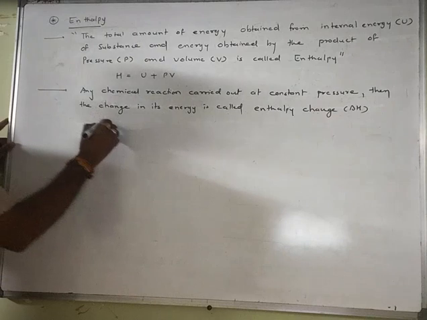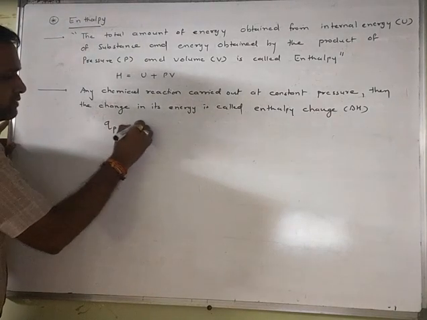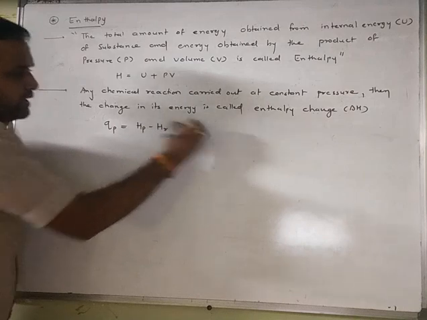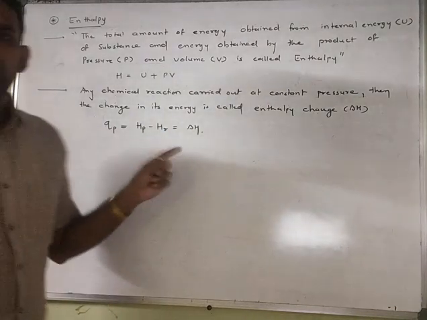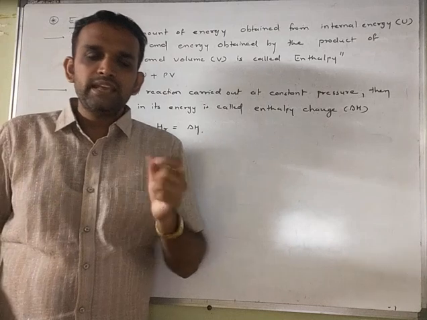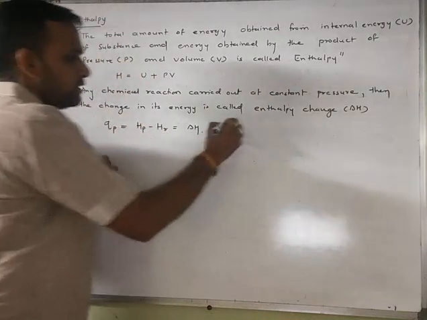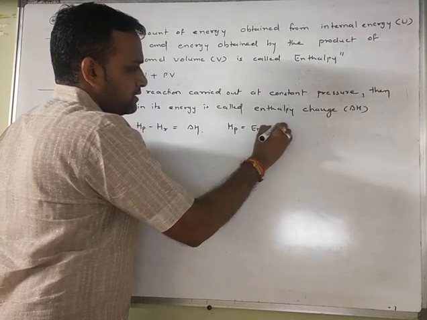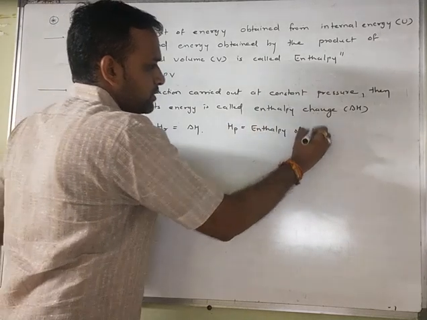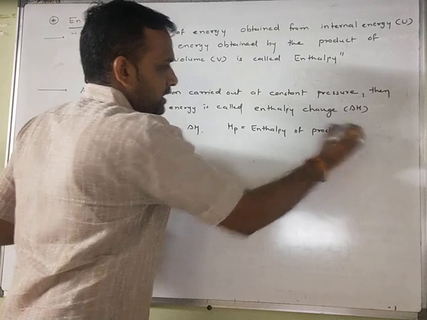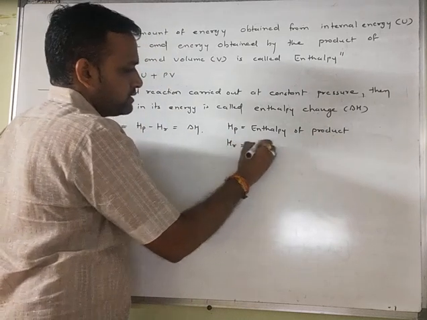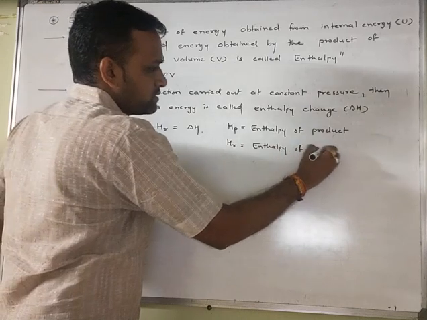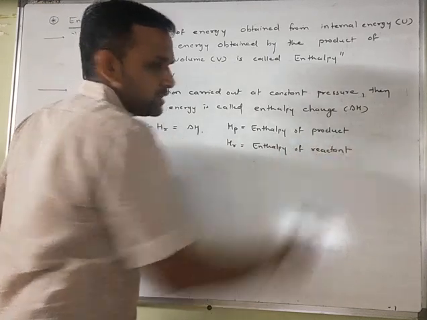So I can write down here QP equals HP minus HR, that equals delta H. Now what is HP and what is HR? You all know that HP is the enthalpy of product, and HR is the enthalpy of reactant. Is it clear?